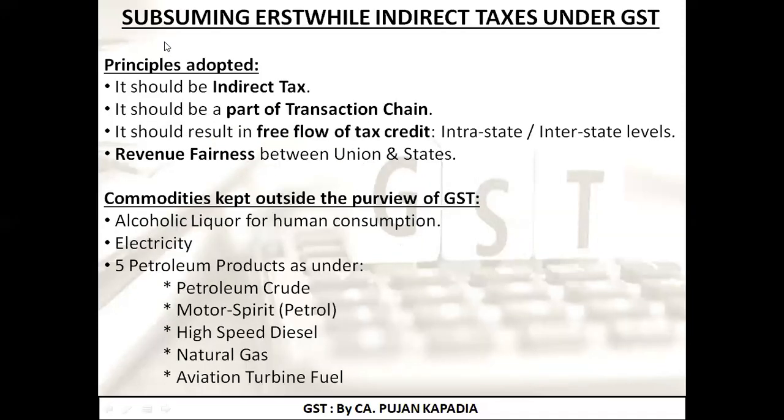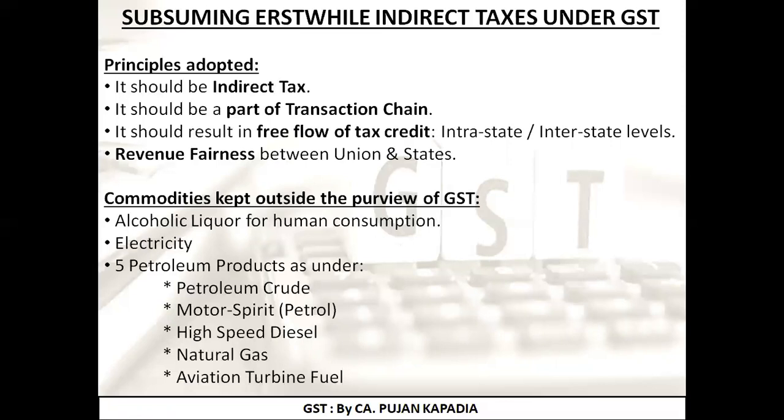The heading reads as subsuming erstwhile indirect taxes under GST. Before starting this topic, let me just give you a brief overview. GST came into effect in India from 1st July 2017. So were there no indirect taxes before that?